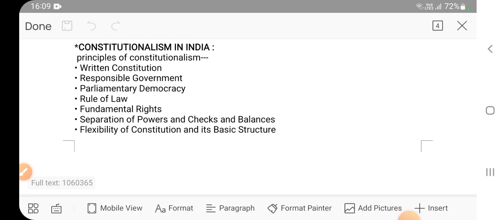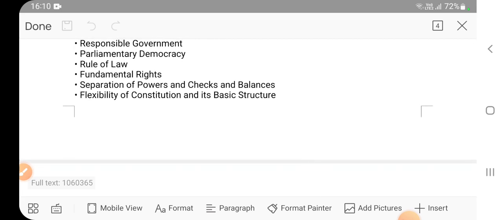Then rule of law we have already seen. Fundamental right, again it is another topic. Separation of power we have seen. Flexibility of constitution. What do you mean by flexibility? The flexibility is in the sense of amending the constitution. It means whether the constitution can be amended easily or it is very tough to amend the constitution. So our Indian constitution is flexible. It means it is tough as well as easy. Certain provisions can be amended easily, certain provisions cannot be amended easily. So our constitution is flexible.